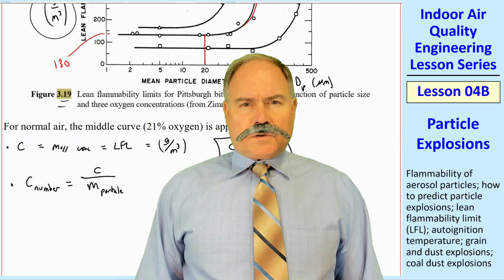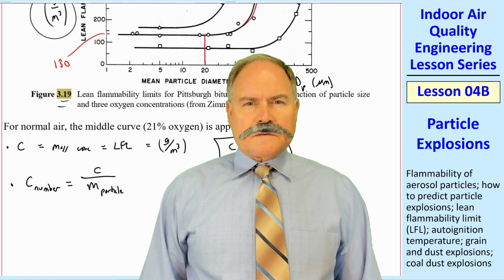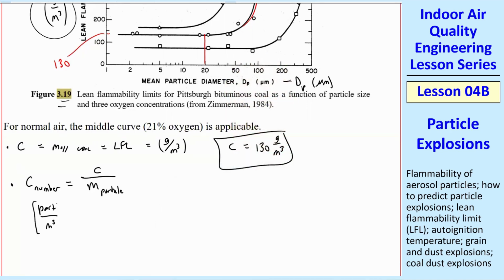May I ask, sir, how did you come up with this equation? I basically figured this out just by units, because you can think about this as particles per cubic meter equal mass per cubic meter, that's C, and then mass per particle, and that's in the denominator. So we invert that, and you see that the grams would cancel out, and you end up with particles per cubic meter, which is what we want.